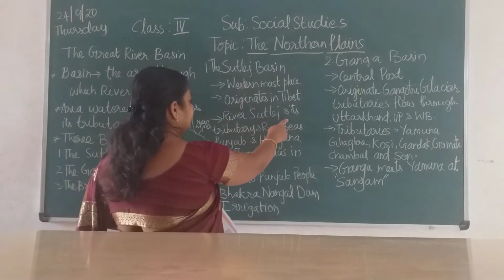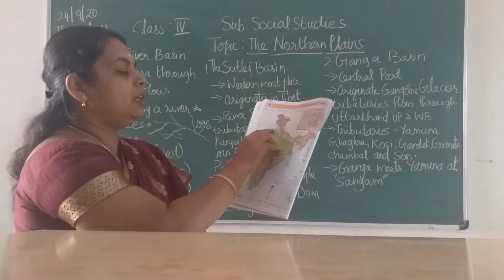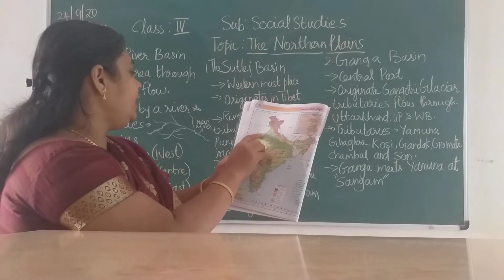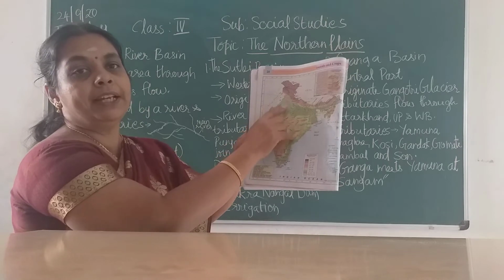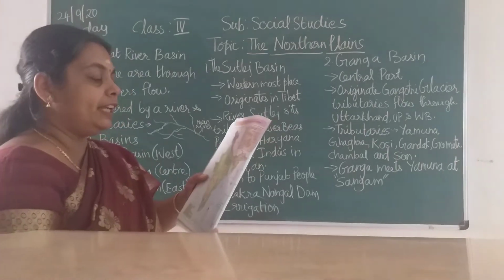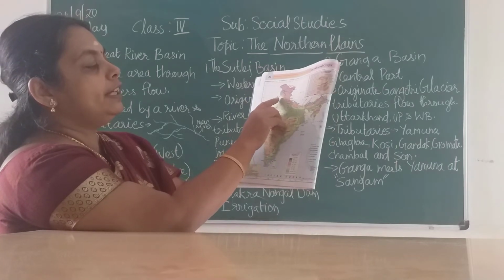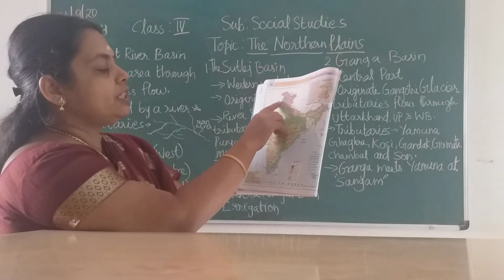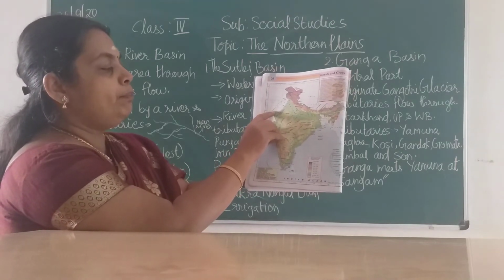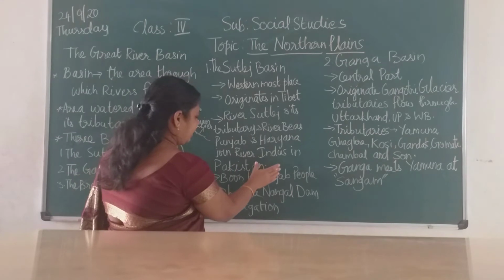Then river Sutlej and its tributaries, and river Beas. The main contributor to the Sutlej is river Beas. They all join together and flow through Punjab and Haryana, and join the river Indus in Pakistan. You can see over here, Indus in Pakistan. So these rivers flow through Punjab and Haryana.